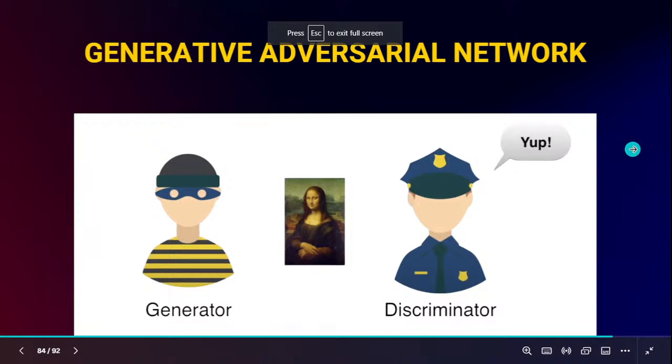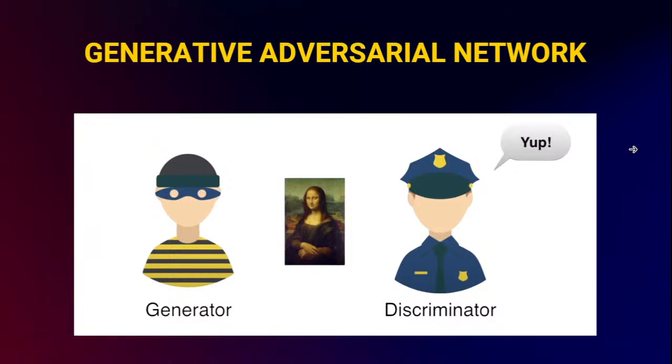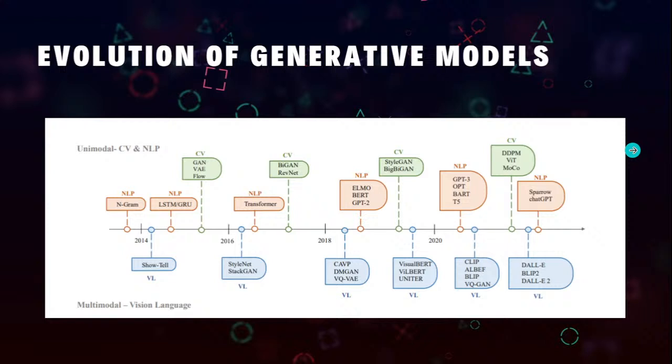So this is the basics of GANs, and if you are interested to learn it furthermore, please join our 21-day masterclass. And this is the evolution of generative models. GANs and all are available from 2015, and then came something known as the transformer. This transformer is for NLP, and it is nothing but the T from ChatGPT. In ChatGPT, you have something known as T, right? ChatGPT is an expansion of Generative Pre-trained Transformer.